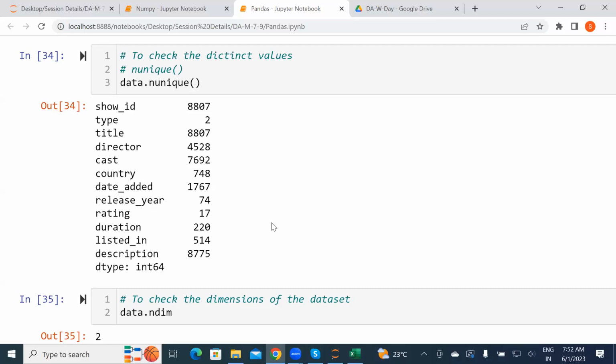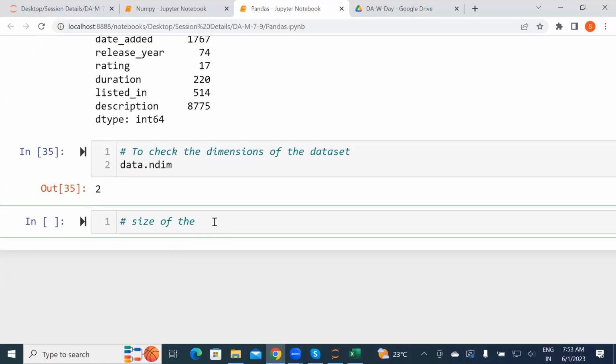It's like not duplicates, not similar values. For example, my last name is Paul, and sometimes the last name will be similar for people. But this is a unique one, we won't get another same value. So that number of unique values count, they give it here.